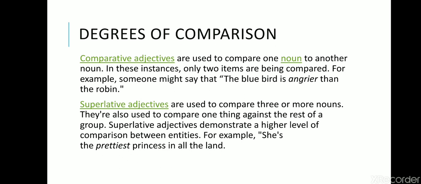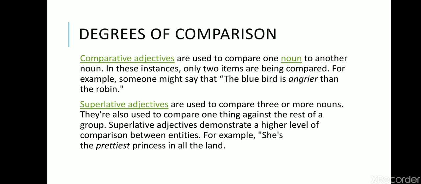As you can see from the example, two birds are compared, the bluebird and the robin. So when we are comparing two things, two nouns, we use the comparative degree of the adjective. Now in the next one, you can see the superlative adjectives.